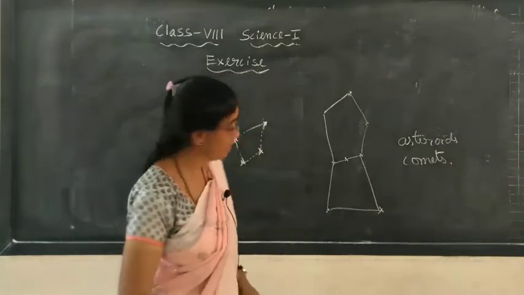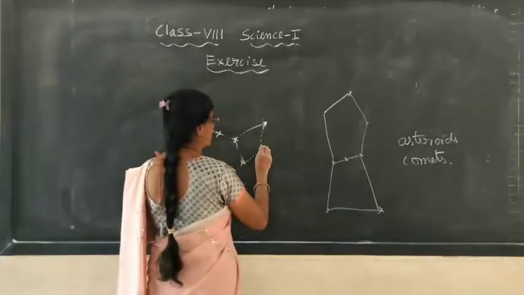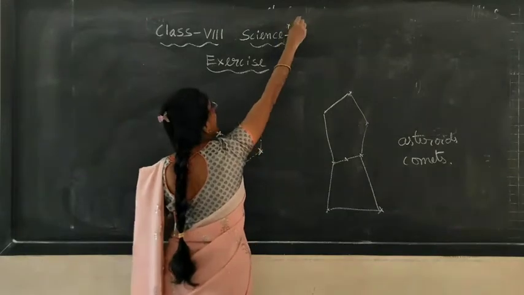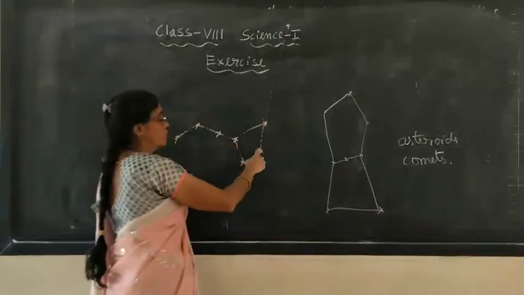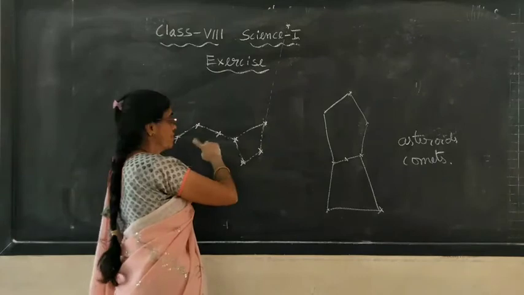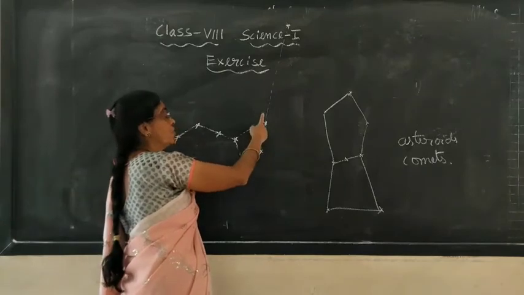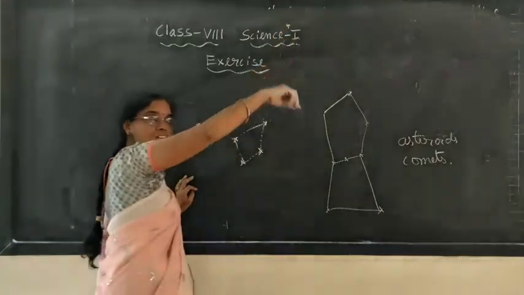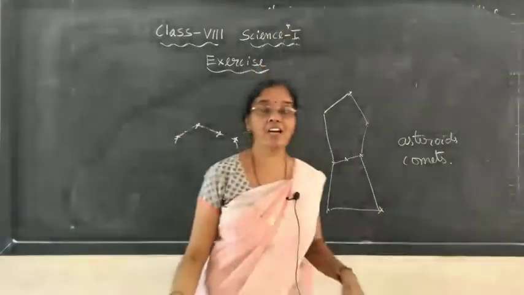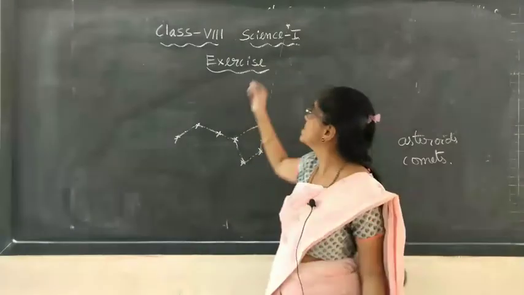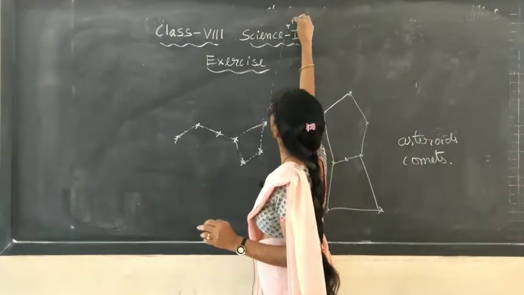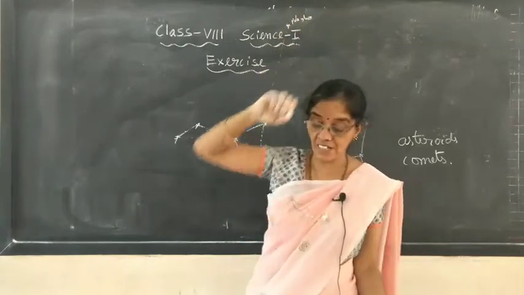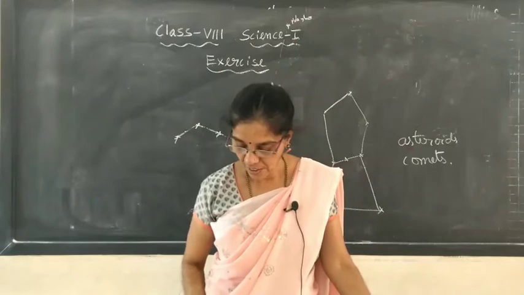If you extend these 2 stars to the north side, you will reach one faint star in the north region of the night sky, which is nothing but the pole star. This is the pole star. So that is the way we can find the pole star.